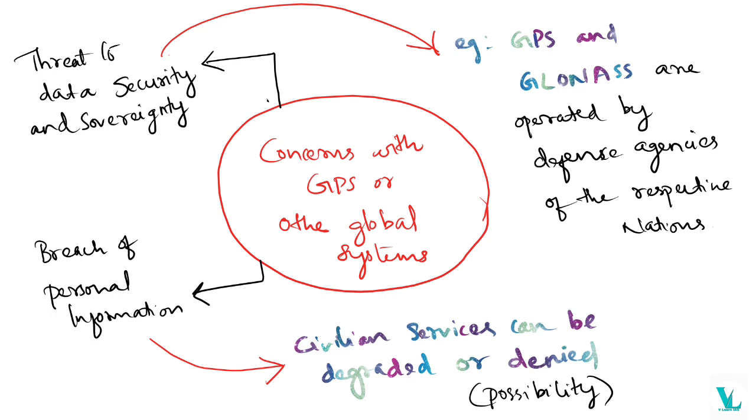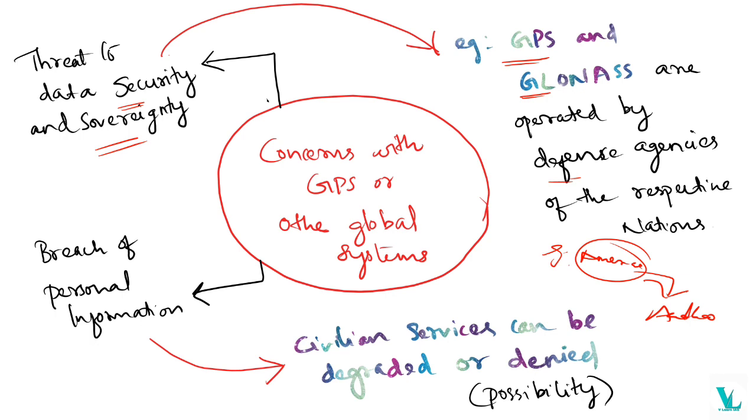Okay, and why are we moving away from GPS? This is our major concern. So there are some concerns about the GPS system. Am I right? So the first concern is the threat to our data security as well as our sovereignty. Why? Because GPS and GLONASS are mainly operated by the defense agencies of the respective nations. Example, America. So indirectly, America is controlling our Aadhaar. So from these words, you will understand how our data can get leaked.